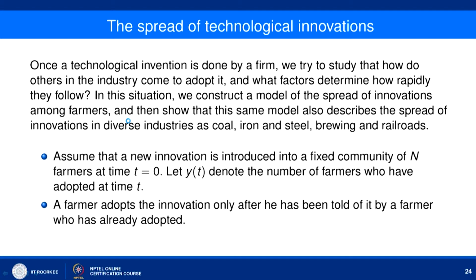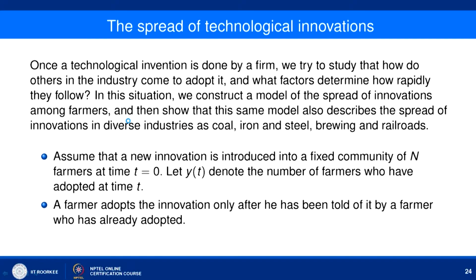So, we take a particular invention case where the farmers are your customers, and we try to see how the invention covers the entire population of farmers in a particular area. Once we understand this model, then we can show that the same model can also describe the spread of innovation in diverse industries such as coal, iron, steel, and other related industries. So, first let us understand this particular model.